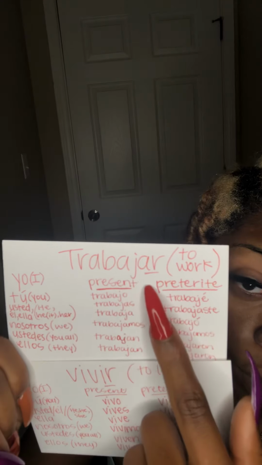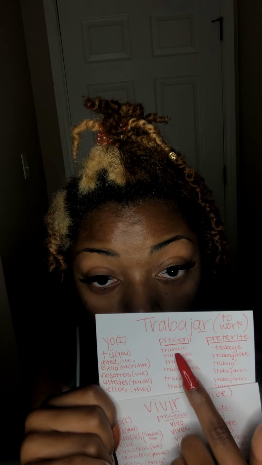It has an AR ending. With Spanish, they have different conjugations depending on the ending of the verb. So I'm glad that I have an AR ending verb and an IR ending verb right here because I can properly demonstrate the differences. So the present tense, I work, yo trabajo, and there's an O at the end of it. Change the AR to an O. In vivir, we do the same thing.